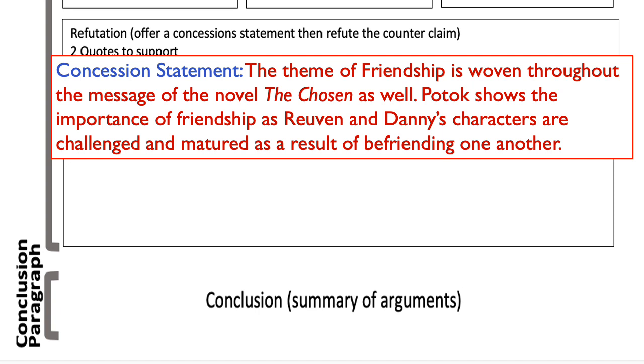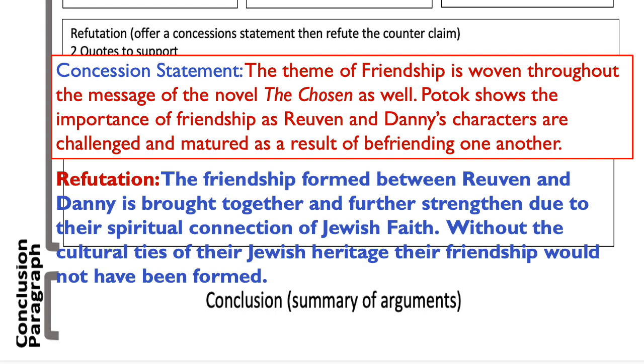The theme of friendship is woven throughout the message of the novel The Chosen as well. Potok shows the importance of friendship as Reuben and Danny's characters are challenged and matured as a result of befriending one another. I could go in further detail here if I wanted to continue discussing friendship, if I wanted to make it stronger. I will say right now, writing this really quickly, that's not a very strong concession statement. I can definitely make that much stronger. Once I get that concession statement done, then I'm going to refute it.